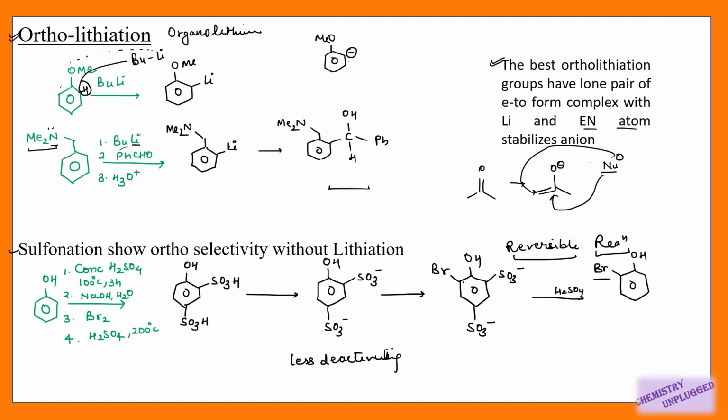Otherwise, if we directly do bromination of this phenol ring, then bromination will be done at para position preferentially, then we will get ortho position. Okay, so if we want only ortho substitution, then we can use this reaction.